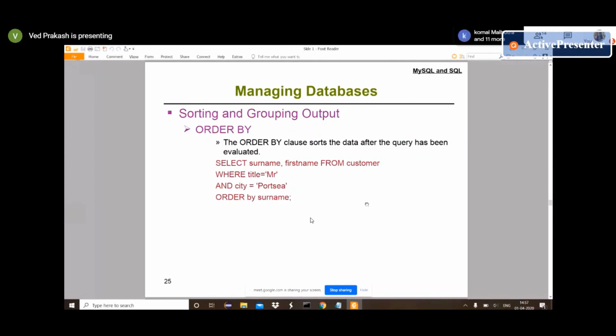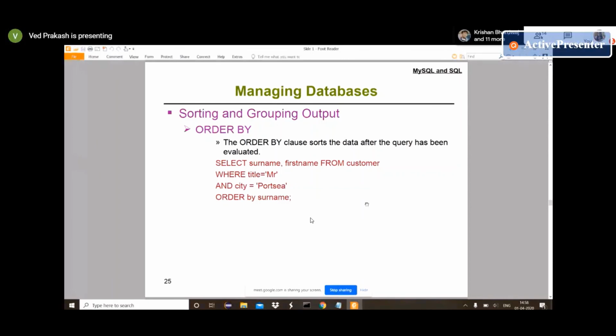For sorting and grouping, we have from, where, and order by. In this type of SQL syntax, select, after that we have first name, surname, from, after that table name. In where we are providing a condition, title should be Mr. After that we added and. Last, when we get all the information, we also want order by surname.